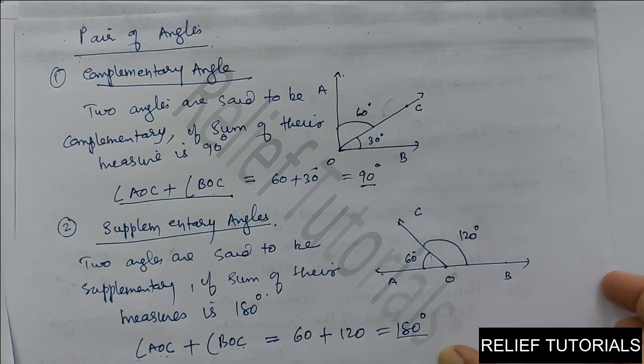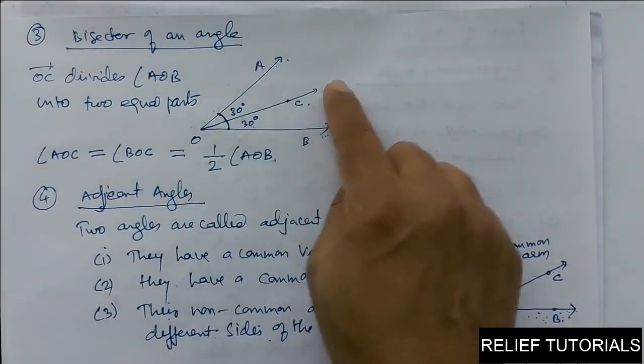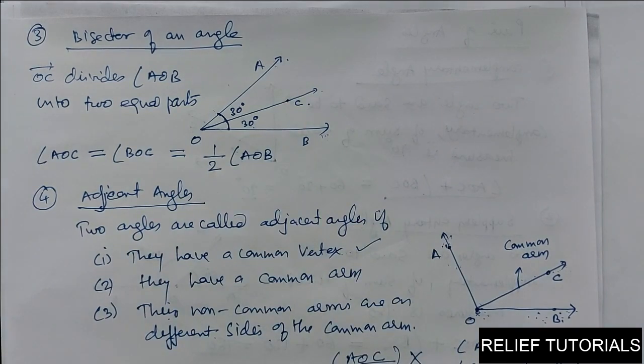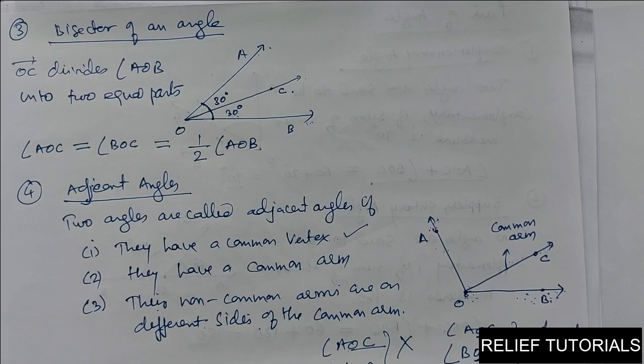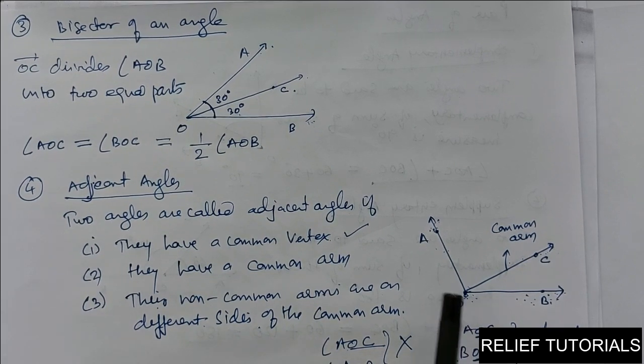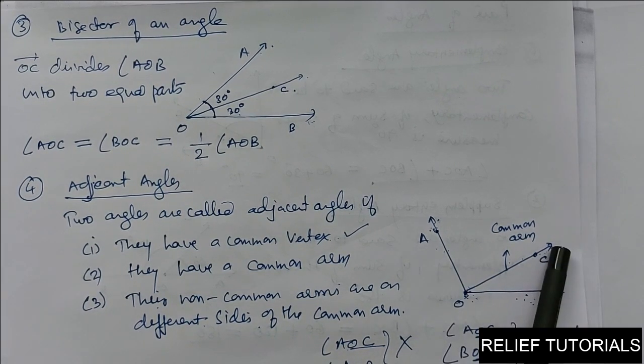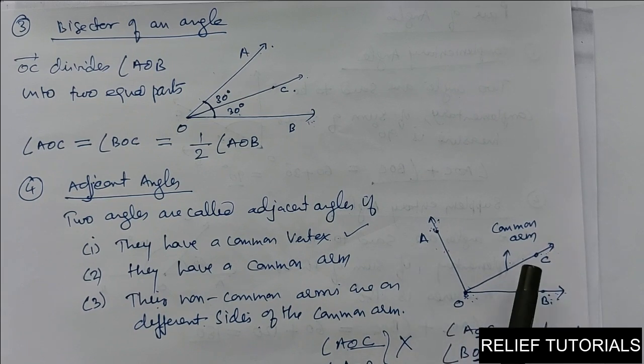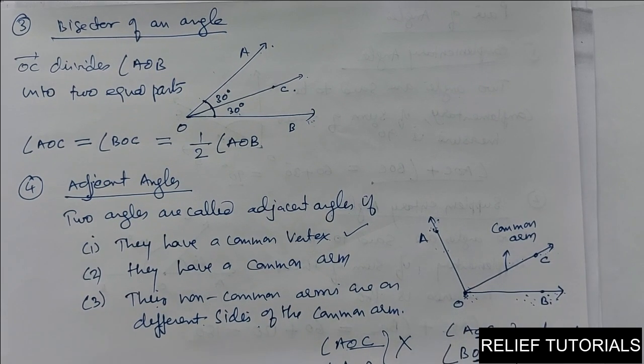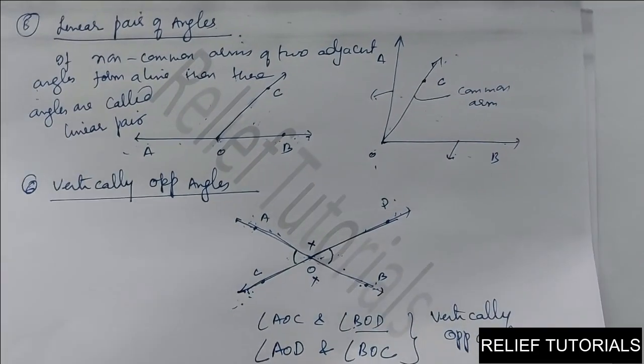Then we have learned the bisector of an angle. If a ray divides the angle into two equal parts, then it is called the bisector of an angle. Adjacent angles, I told you, two angles are called adjacent angles if three conditions are satisfied. First, they should have a common vertex, they should have a common arm, and the two non-common arms are on different sides of the common arm. Then they are called adjacent angles. And fifth, we have seen linear pair of angles.